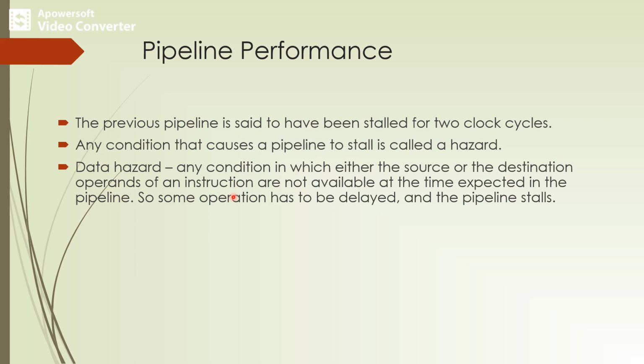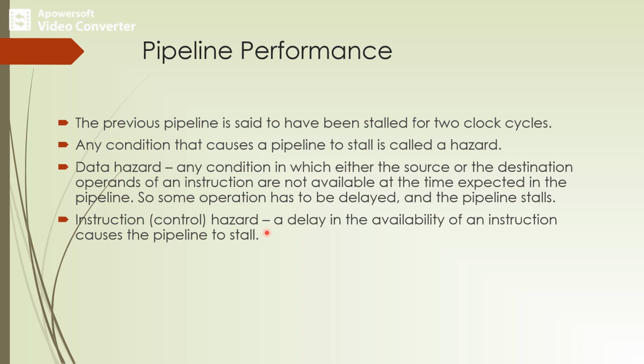So during the expected time, the operand is not available. Some operation has to be delayed and pipeline stalls may occur because of the unavailability of the data.